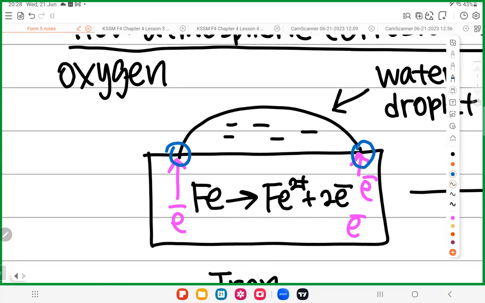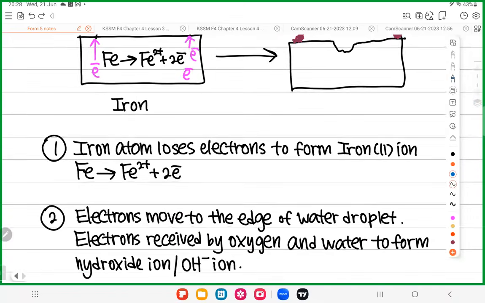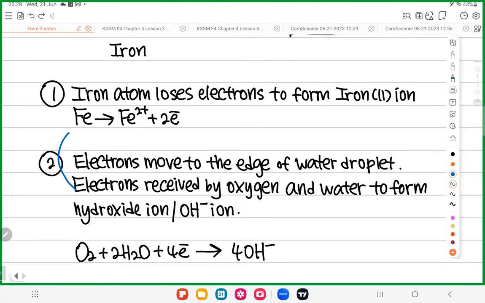We don't call it a corner. We call it the edge. So electrons move to the edge of the water droplet. Why do electrons go there? Again, electrons do not go there for fun. So we know that in redox, you need somebody to donate electrons, and of course, you need somebody to receive. You always need someone to give electrons and someone to take electrons.